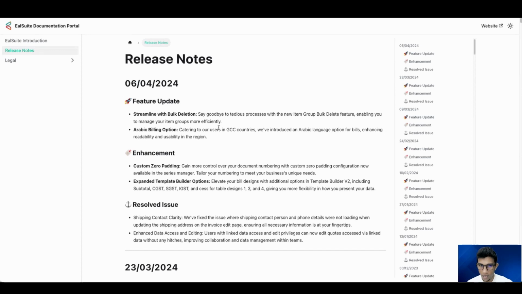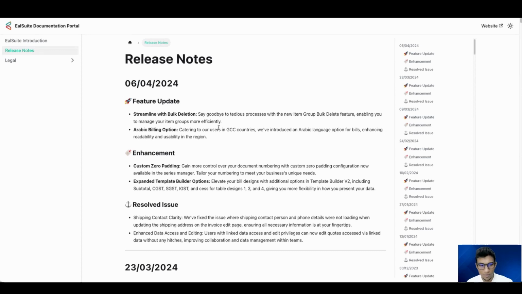Now the next one is a really exciting one for me, which has really great depth when it comes to Arabic billing options, catering to users in GCC countries. So this is especially for GCC country users. We've introduced an Arabic language option for billing, which can enhance your readability and usability in the region. So this is a very important update for this particular week.